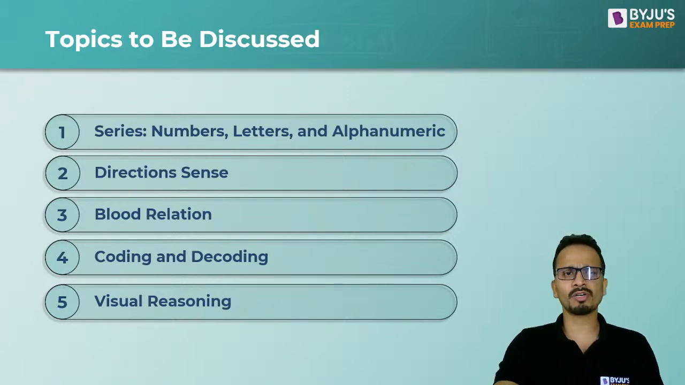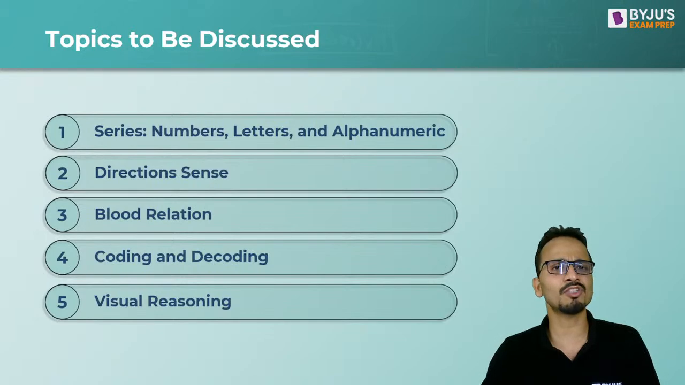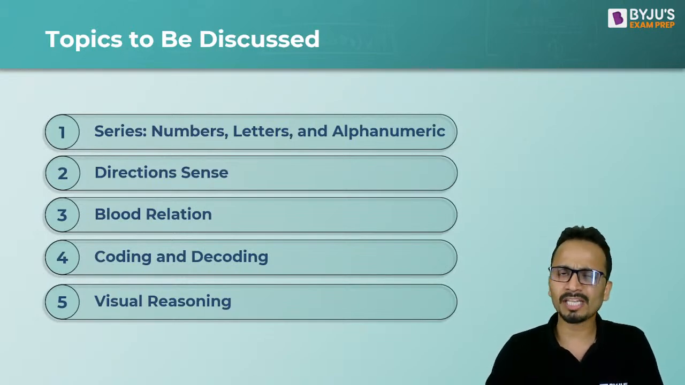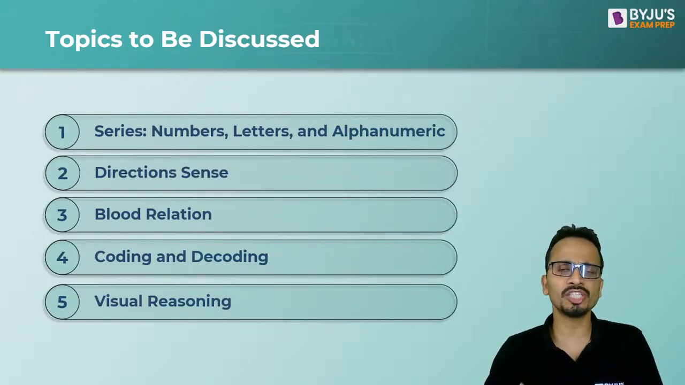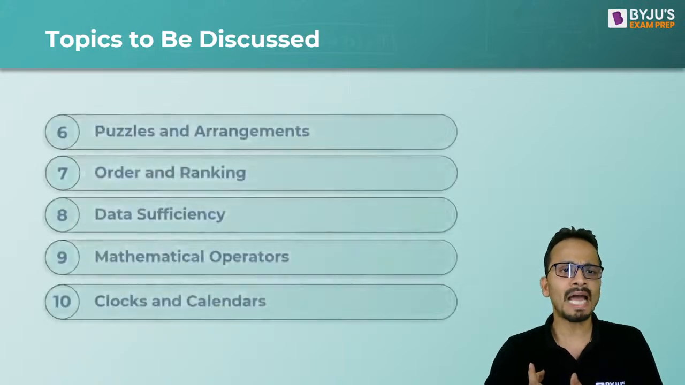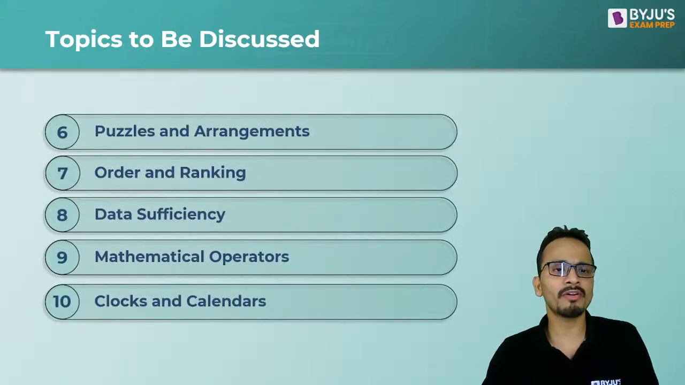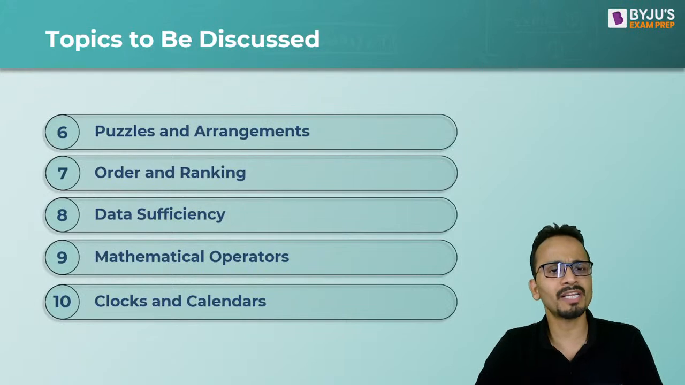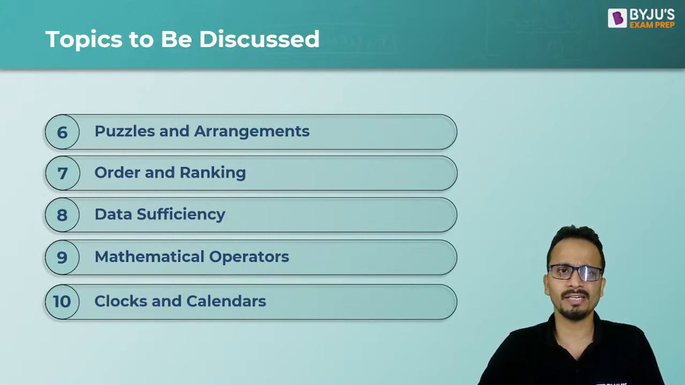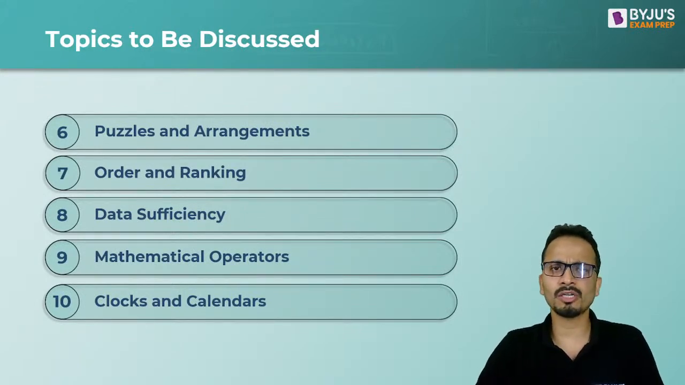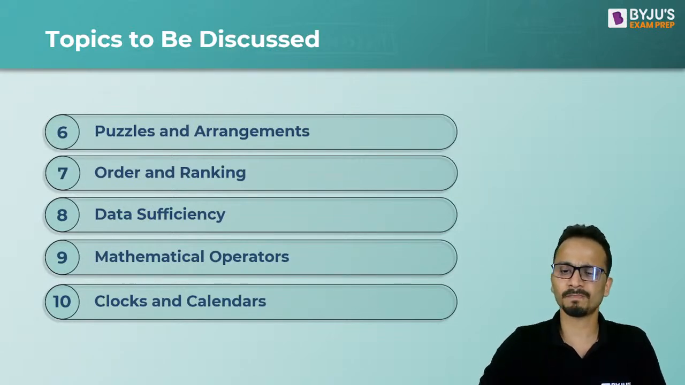Okay, so it's ranging from series, numbers, letter and alphanumerical series, direction sense, blood relations, coding-decoding, visual reasoning, and then puzzles and arrangements, order and ranking, data sufficiency, mathematical operators, and clocks and calendars. So this will be the composition of the different topics in this particular section, right?